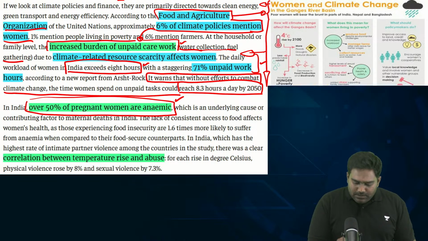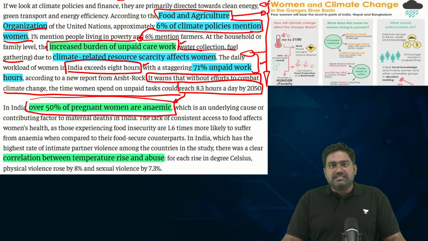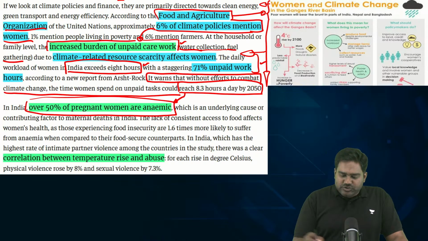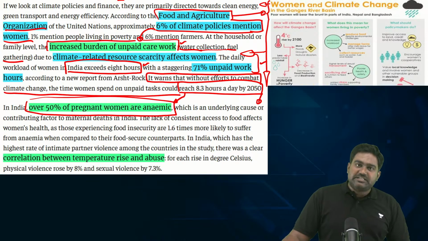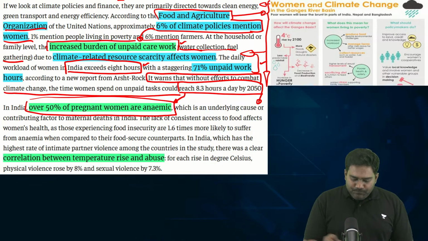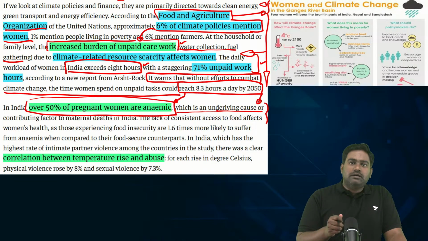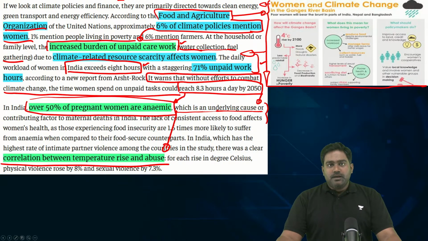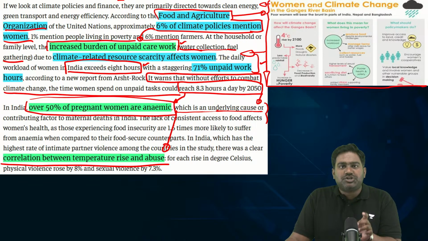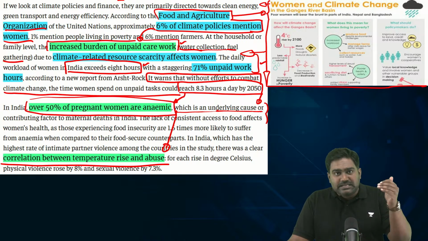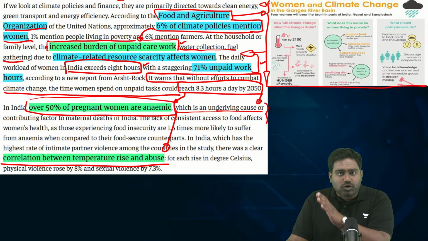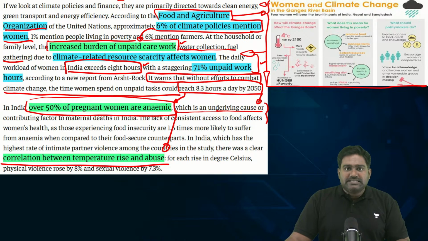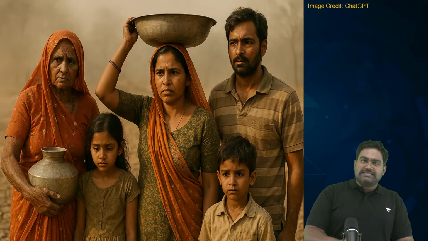Right from birth, a girl child faces numerous difficulties and discrimination in our society. In a society where female feticide and infanticide is still practiced, child marriage is still practiced, a girl child never gets equal protection and equal opportunity. This is only going to get further aggravated because of climate change. Now, to understand how women could face more abuse, because studies have shown a direct correlation between increasing global temperatures and increasing cases of domestic violence against women. Is that clear? So let's see how this can happen by taking an example.